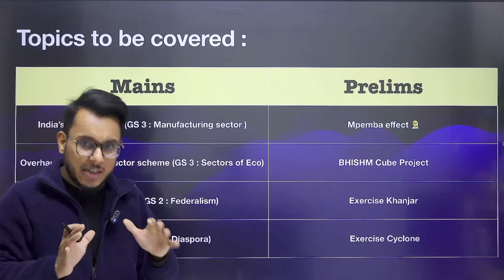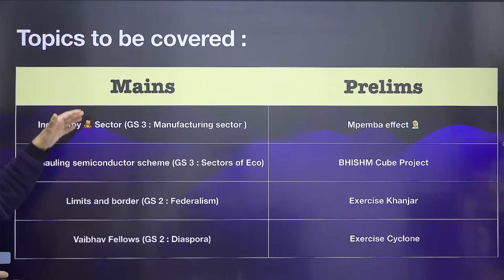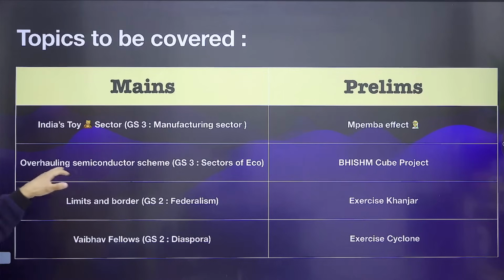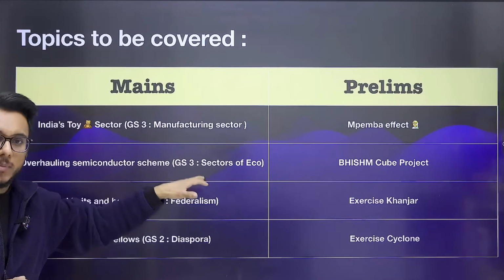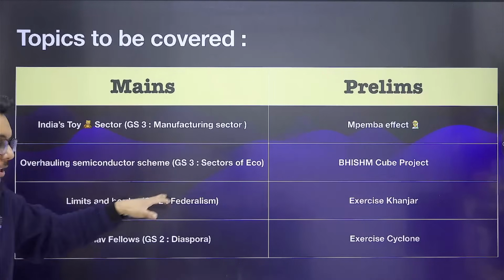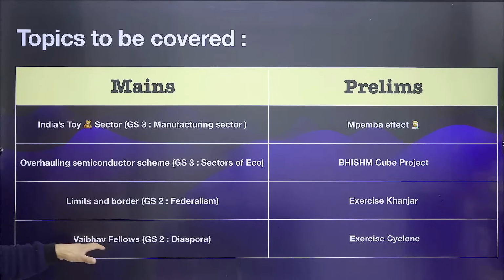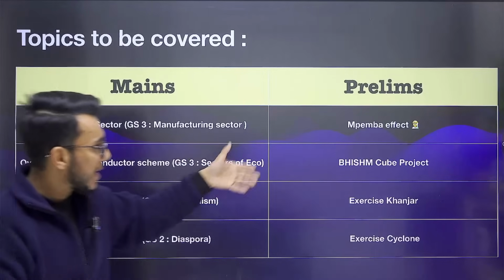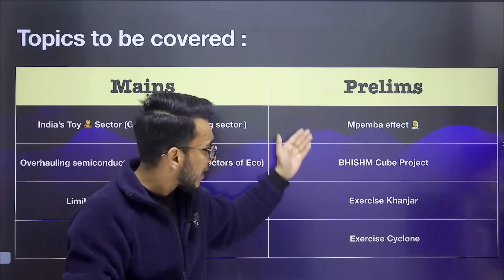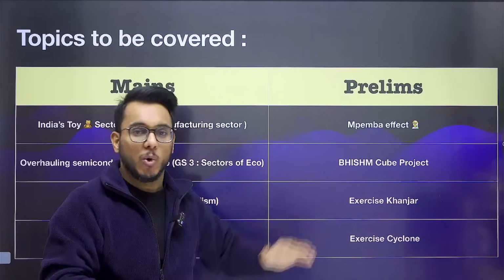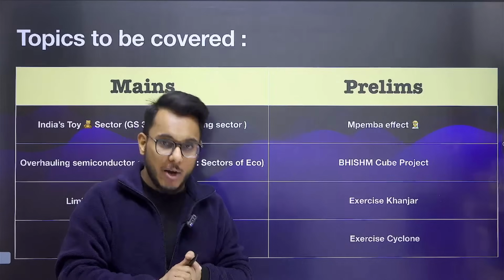In today's discussion, we are going to discuss these articles for the mains examination: India's toy sector for GS paper number 3 manufacturing, then overhauling semiconductor scheme for GS paper number 3 sectors of economy, then limits and borders for GS paper number 2 federalism, Vaibhav fellowship for GS paper number 2 issues related to diaspora. Then for prelims: Mpemba effect, Bhishma Cube project, exercise Khanjar, exercise Cyclone. So these are all the topics that we are going to take.